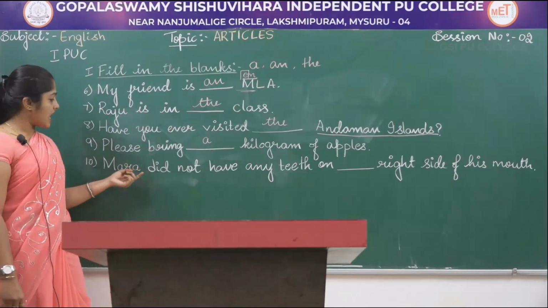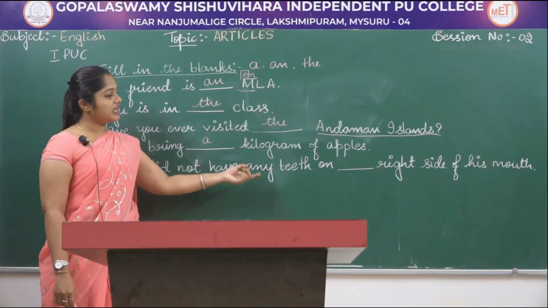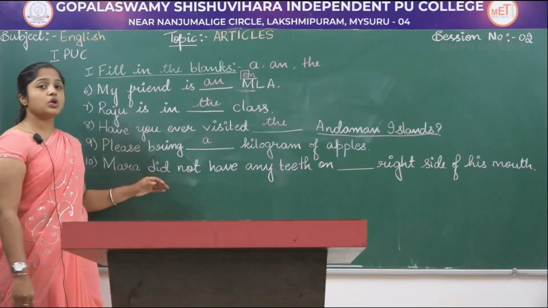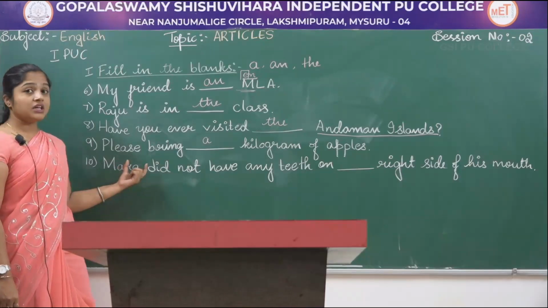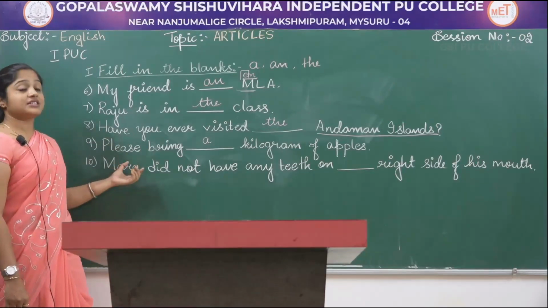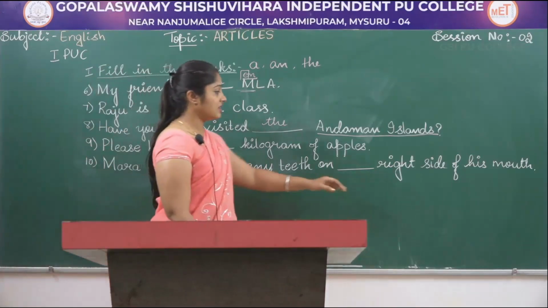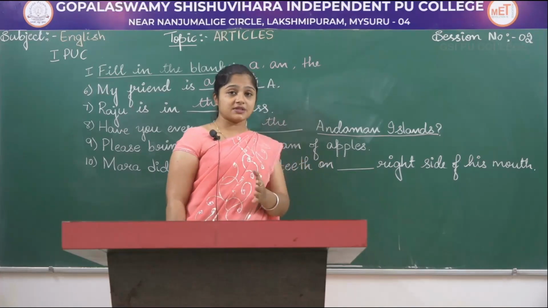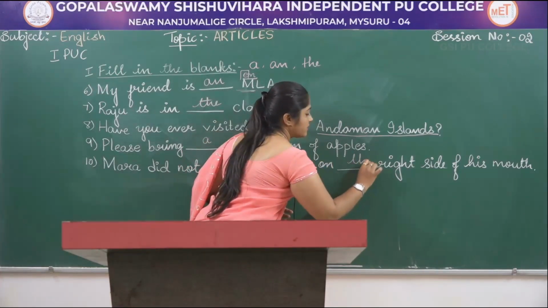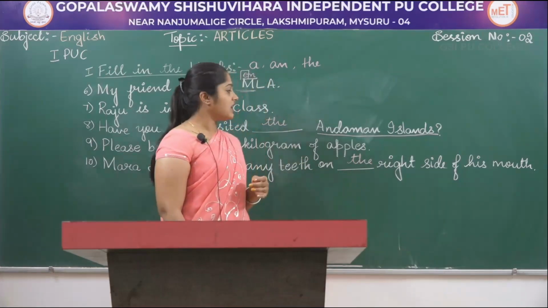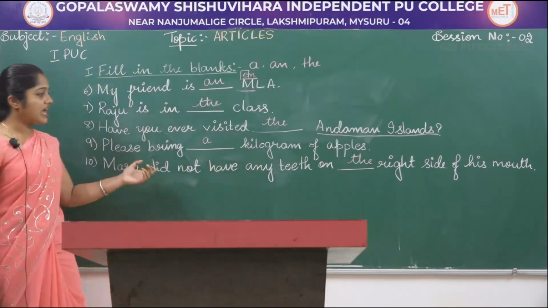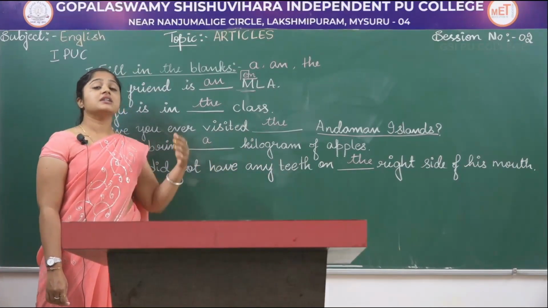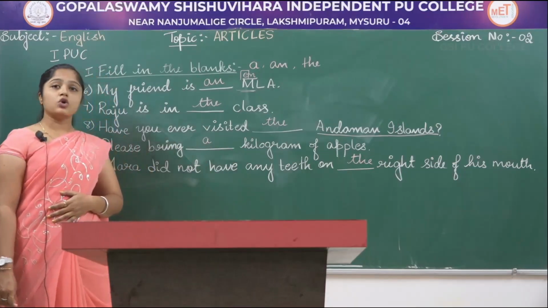Okay, last one we have: Mara did not have any teeth on dash right side of his mouth. So here we are specifying that Mara, one of the characters, doesn't have teeth on the right side. We are specifying which side, that is the right side. Since we are specifying, we have to use the definite article. So Mara did not have any teeth on the right side of his mouth. Which side? The right side of his mouth. So I hope I made it clear.